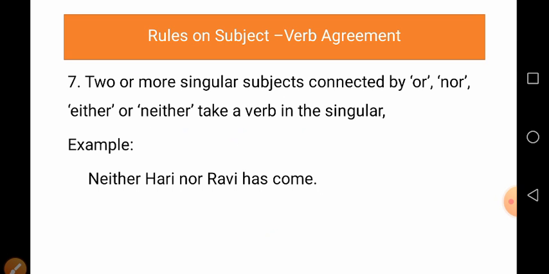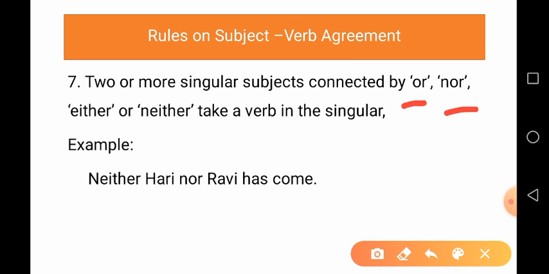Now, rule number 7. Two or more singular subjects connected by or, nor, either or, neither nor, take a verb in the singular. See, in this example, there are two subjects. The first is Hari and the second is Ravi.